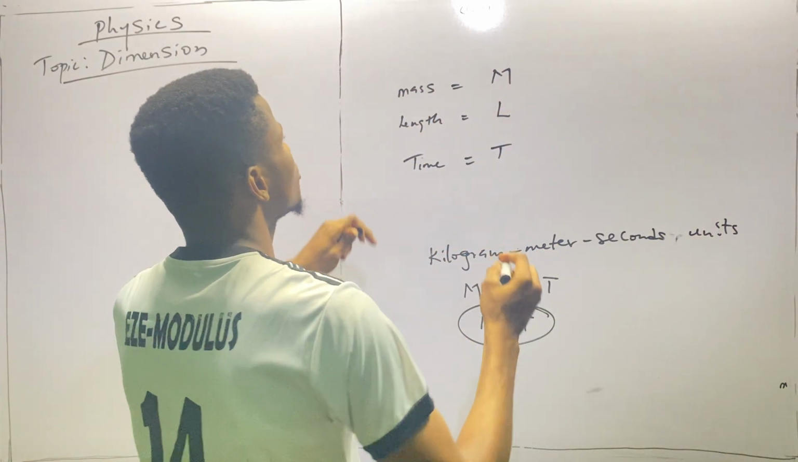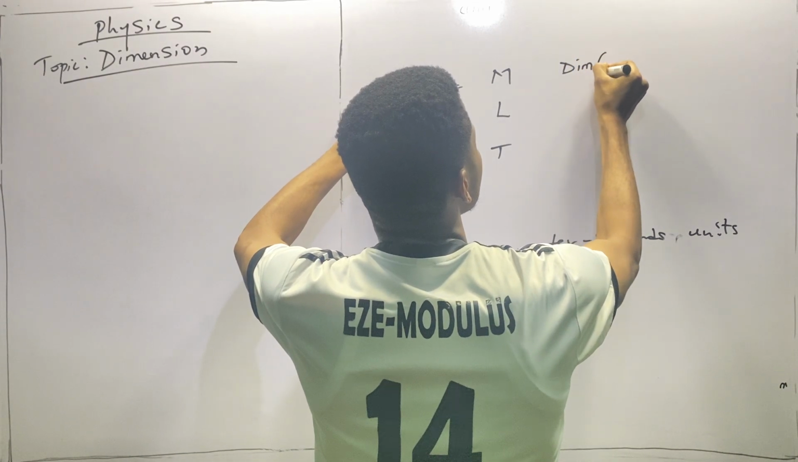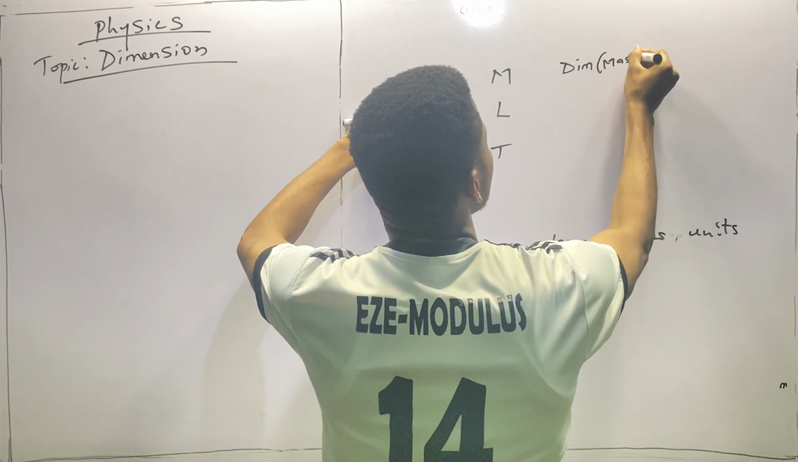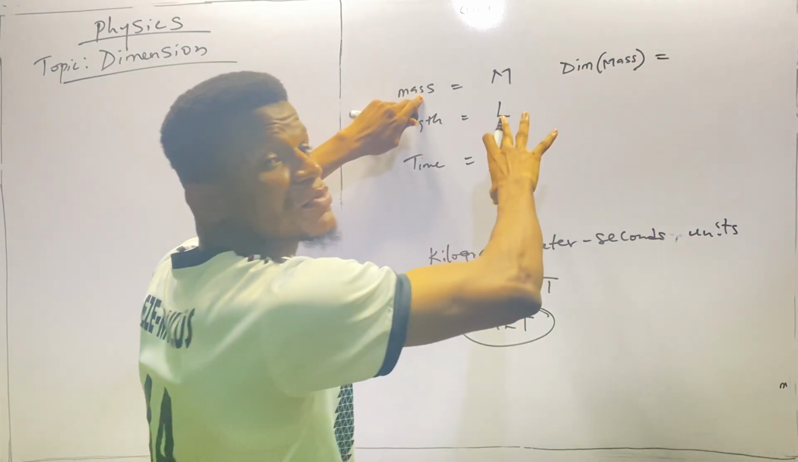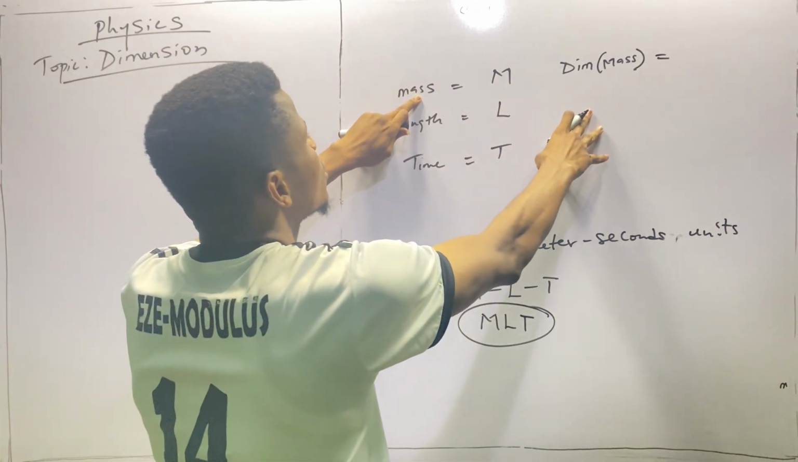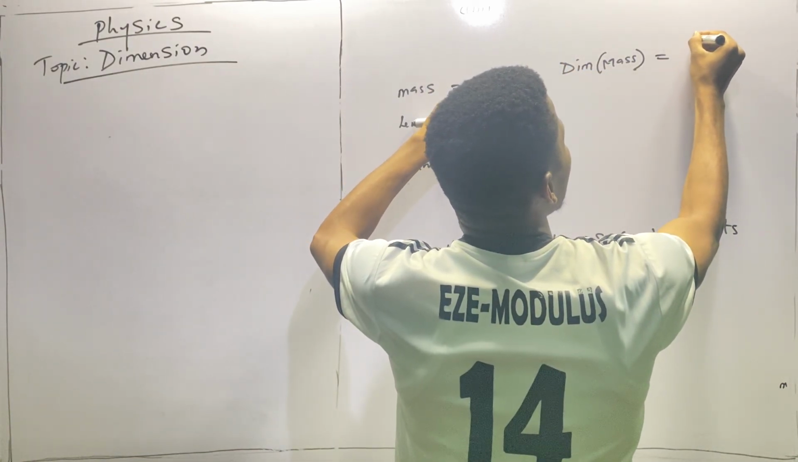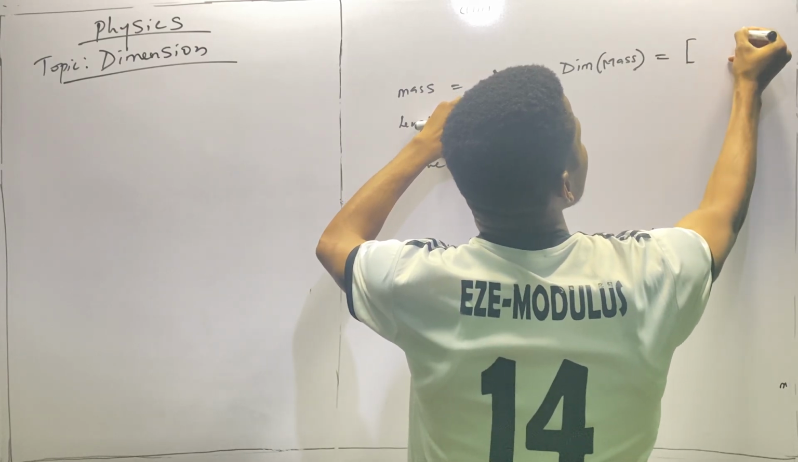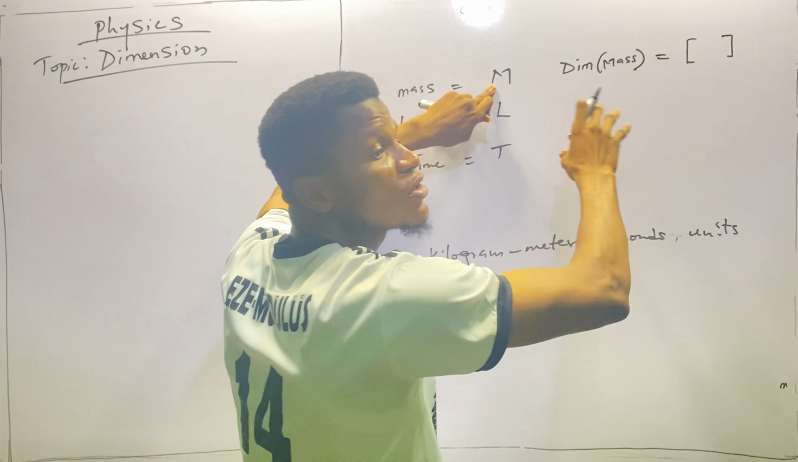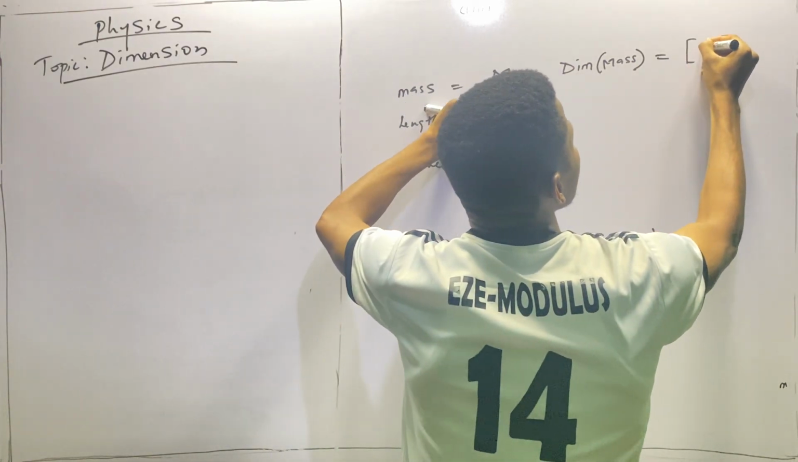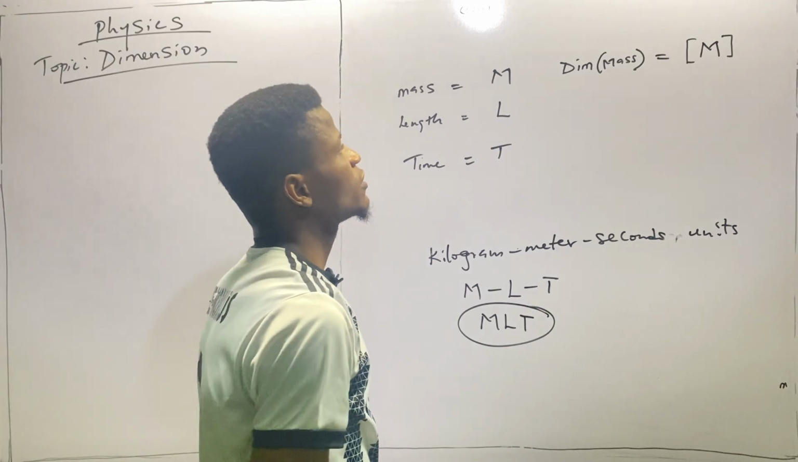Of course, the dimension of mass, we can denote it as dim mass. The dim here represents dimension. So dimension of mass, dim mass, could be represented by a parenthesis, a square parenthesis. This parenthesis is a symbol of the dimension. So the parenthesis, then mass will be inside it. So this is the dimension of mass.